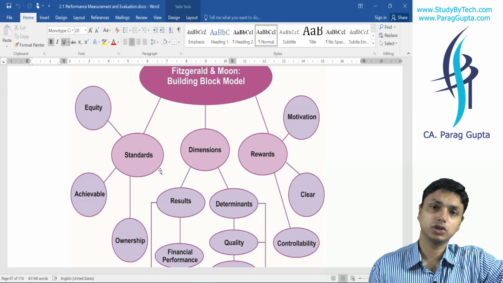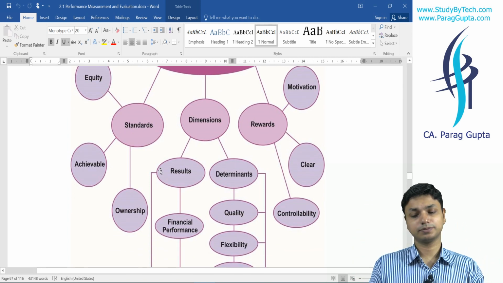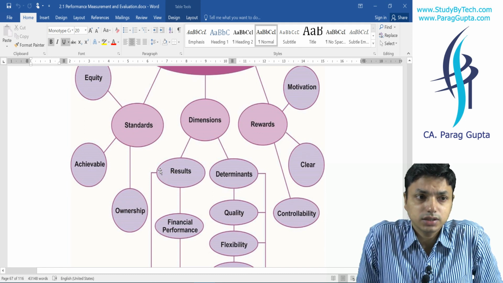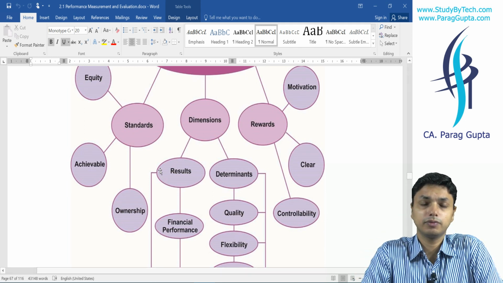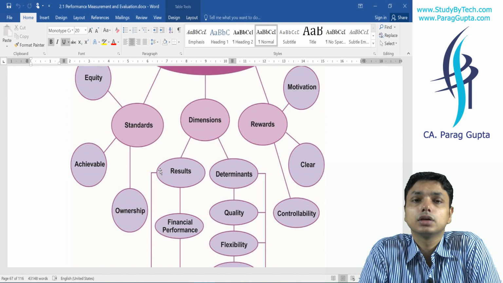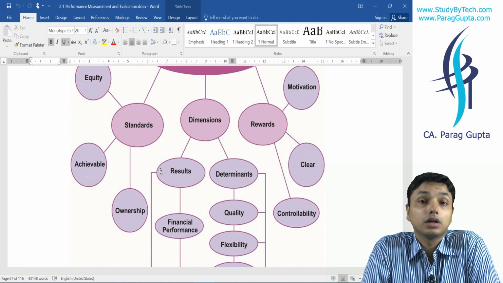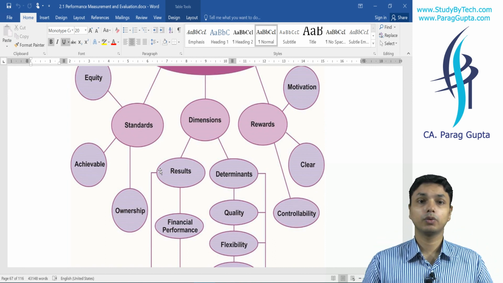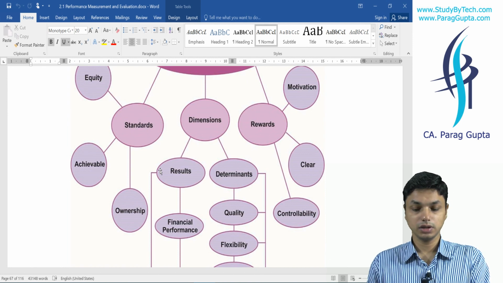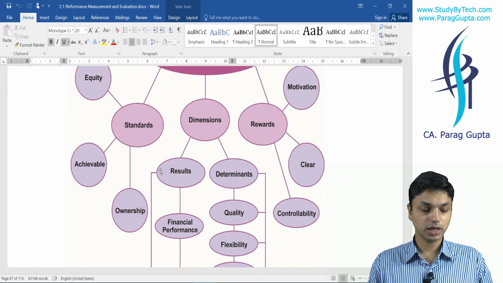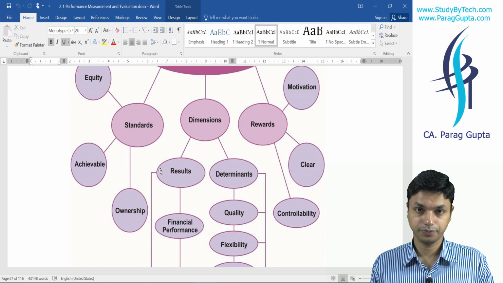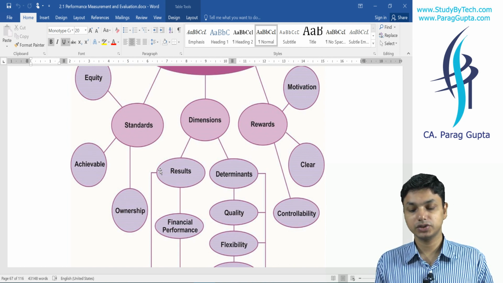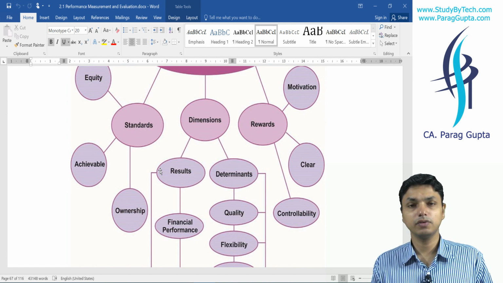And last is ownership. We are saying here that standards shall be set with discussion with our team. This we are going to learn today in participative budget, that our team, the employees, shall participate in setting the standards. Then they will feel ownership.